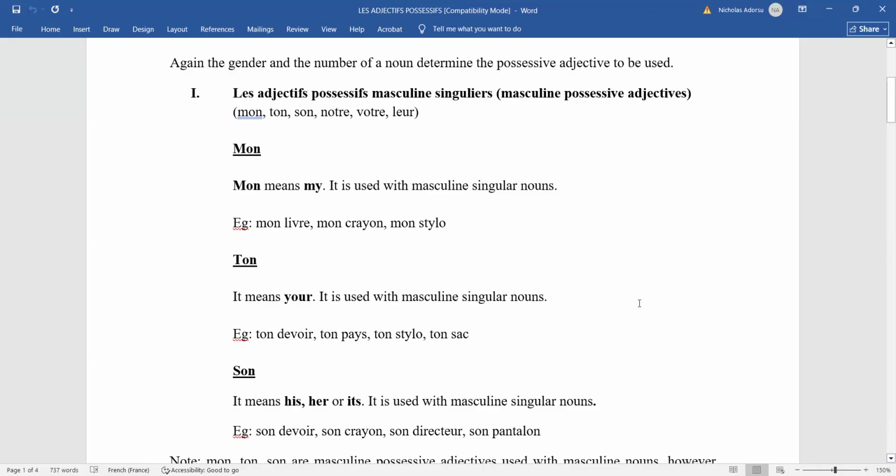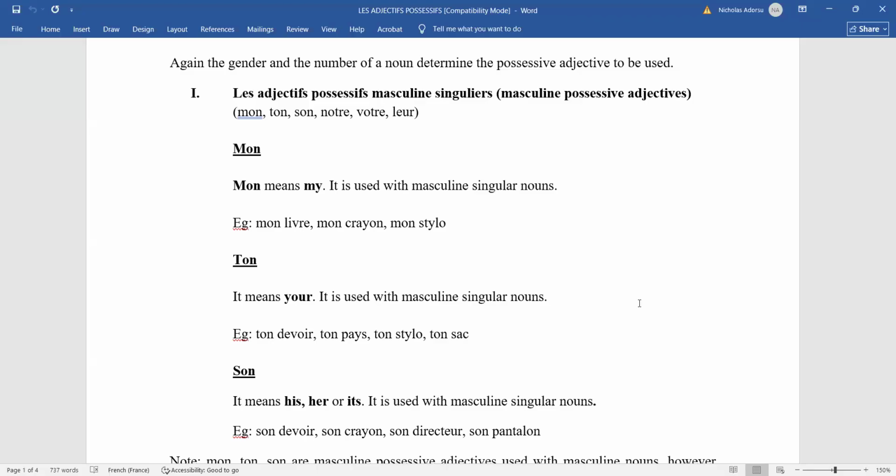So there are a lot of masculine singular nouns there, like the ones some of you discovered when I asked you to go and look for nouns. There are so many of them. You can even continue to look for more. So we come to ton. Now we are saying that ton means your. And it is also used with masculine singular nouns. So I can say, for instance, ton sac, which is your bag. Ton nez, your nose. Nose in French is nez. So ton nez. That's it.